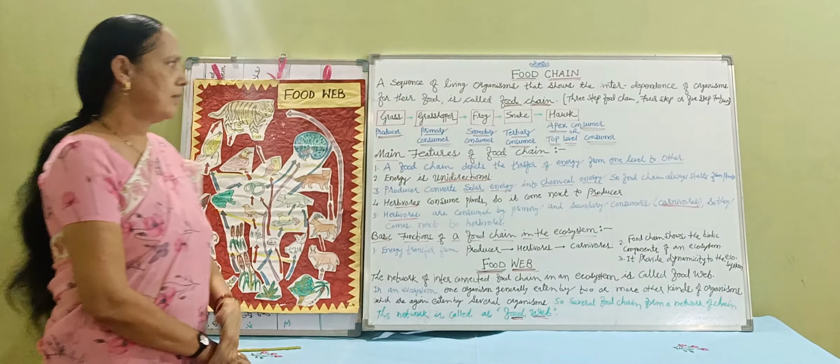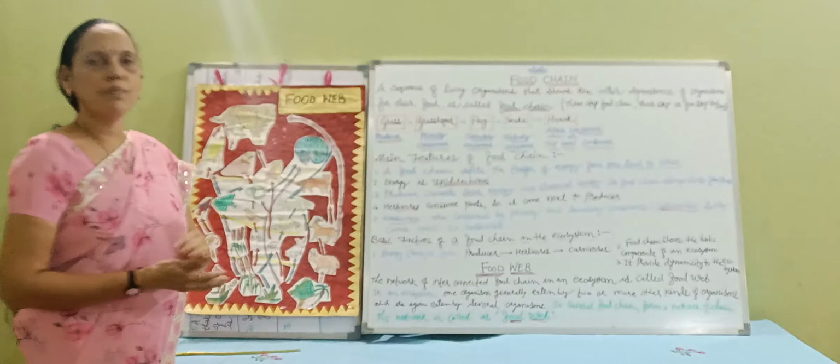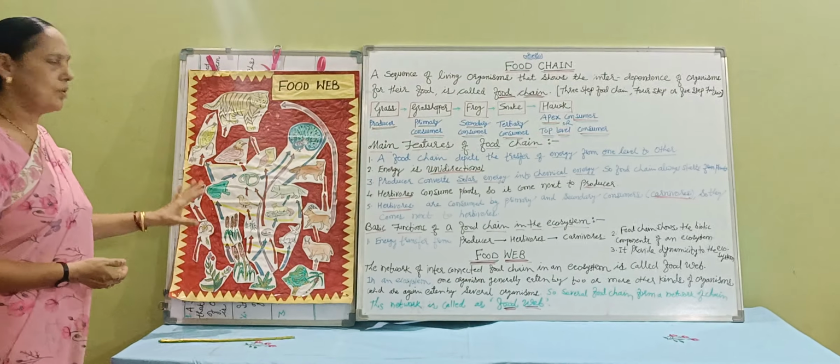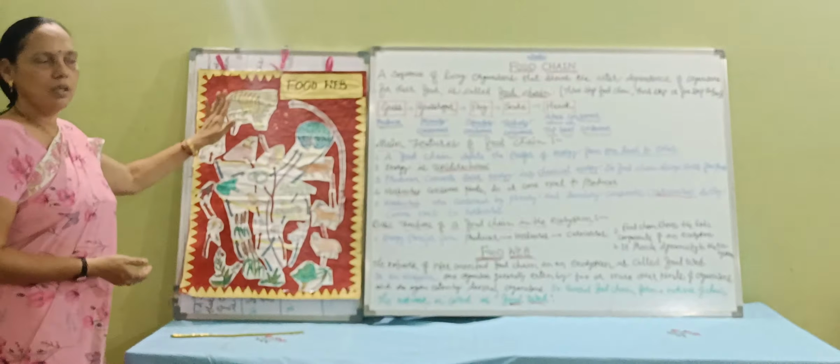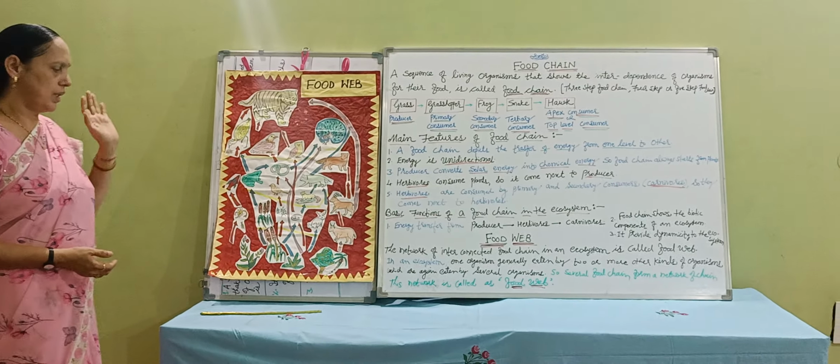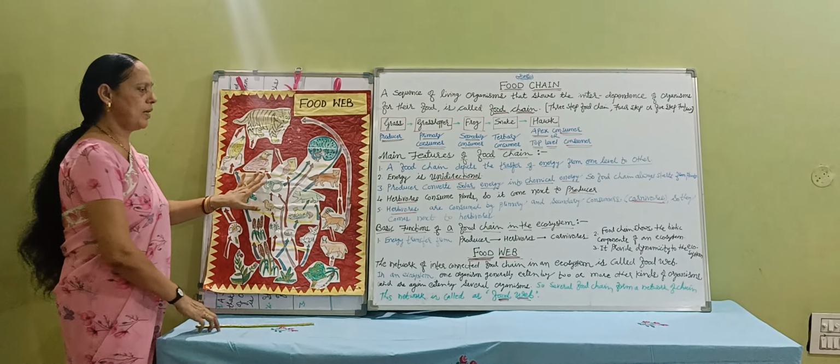Food chain, we saw, is a sequence of living organisms. It is a sequence of living organisms which are interdependent on each and every species. That is called a food chain. Now, food web. What is meant by a food web?